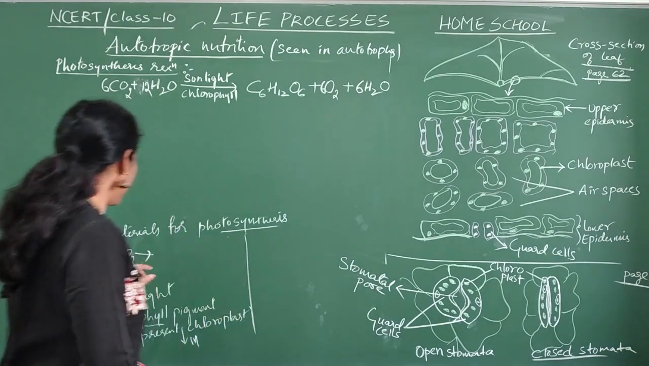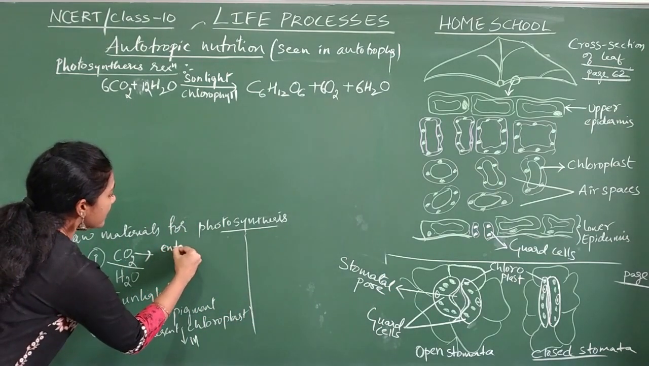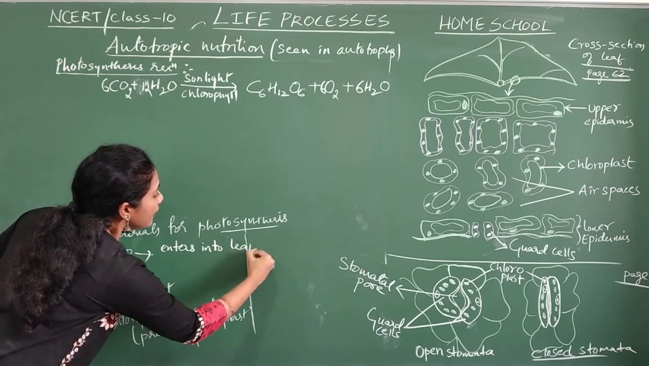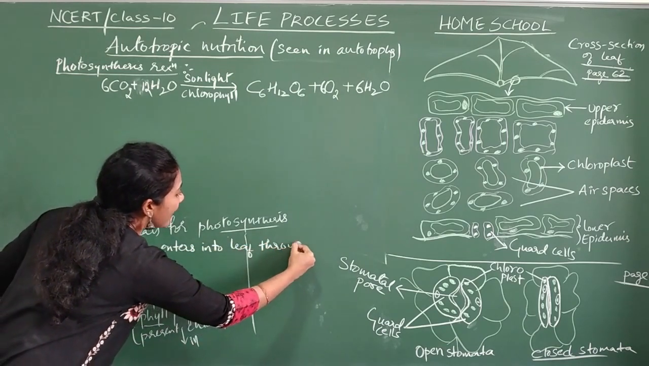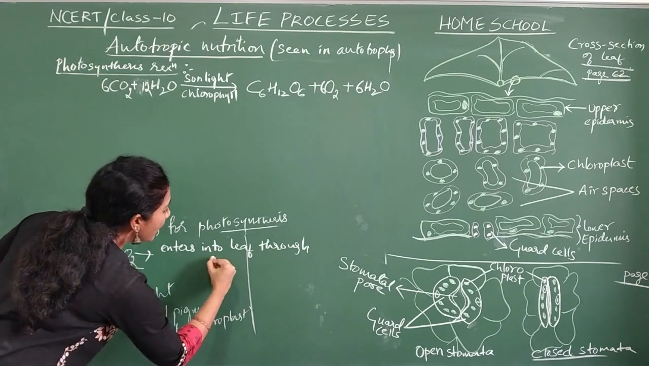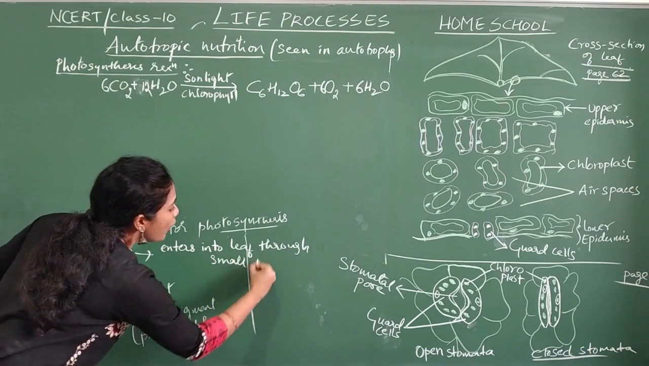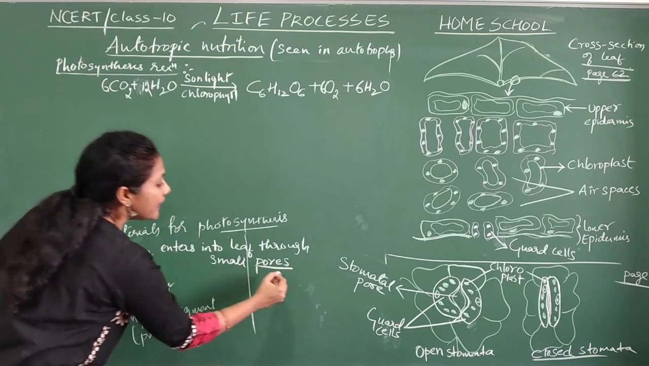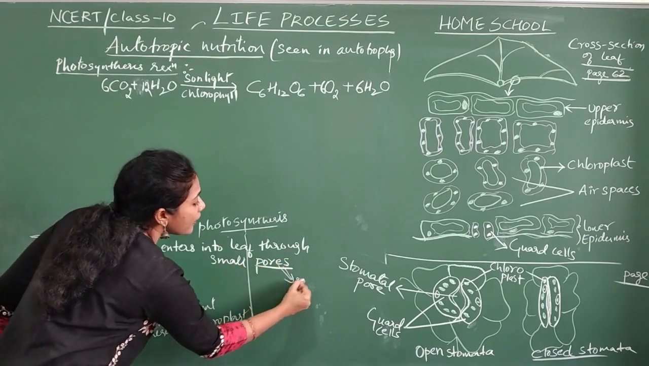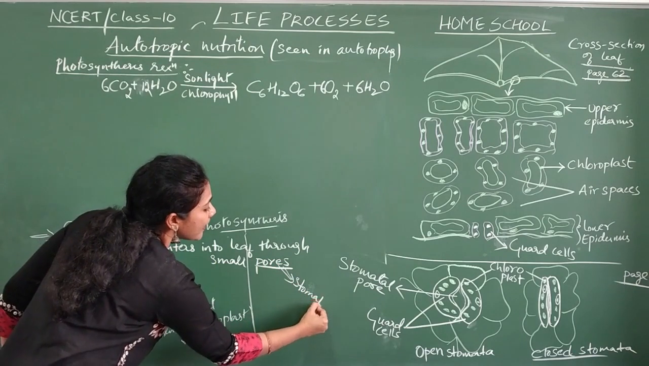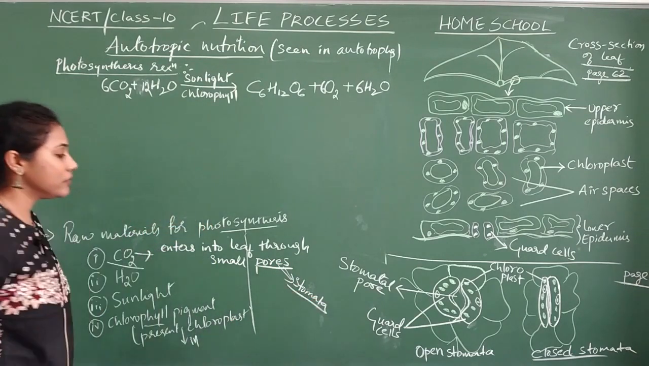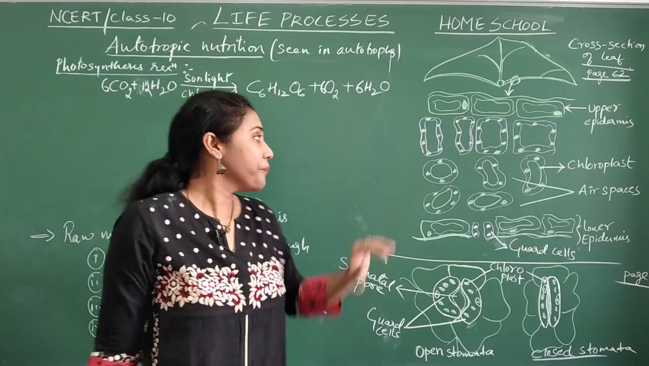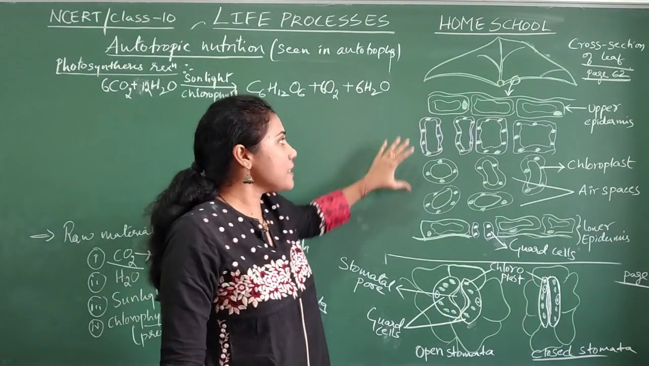So carbon dioxide enters into the leaf through what, guys? Through small pores, in the sense small holes. So these pores are called stomata. Do you know where the stomata are located in a leaf? You can observe the first picture.